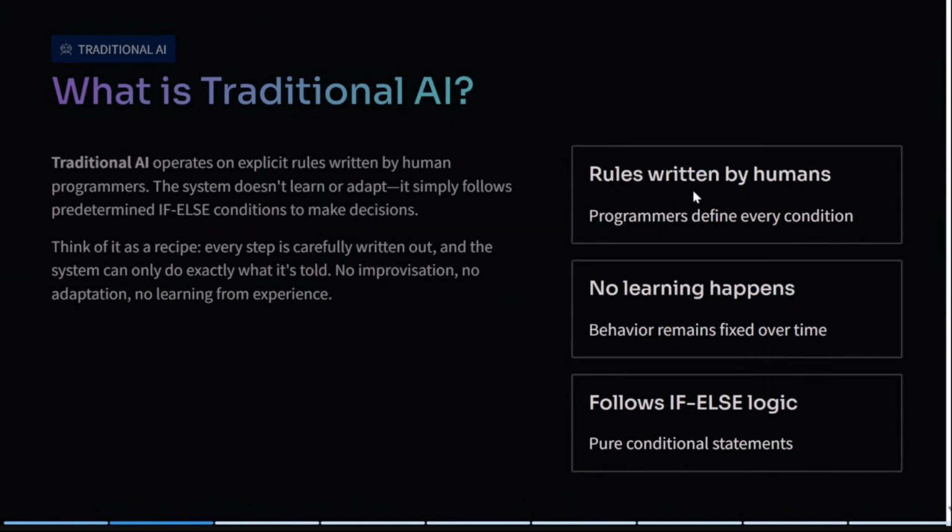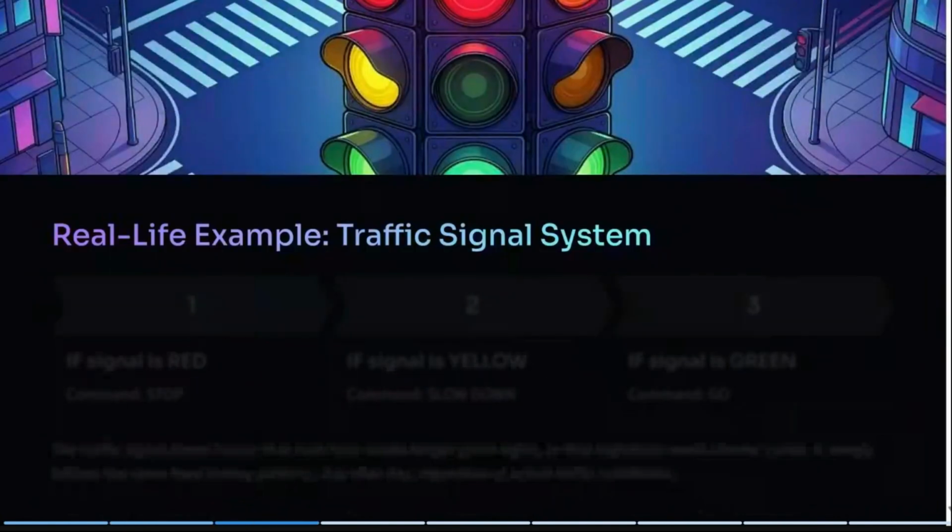There were rules written by humans, and no learning happened, because the machine needs to obey the rules. If you have done some amount of programming, you can relate it to if-else logic. Pure conditional statements were written.